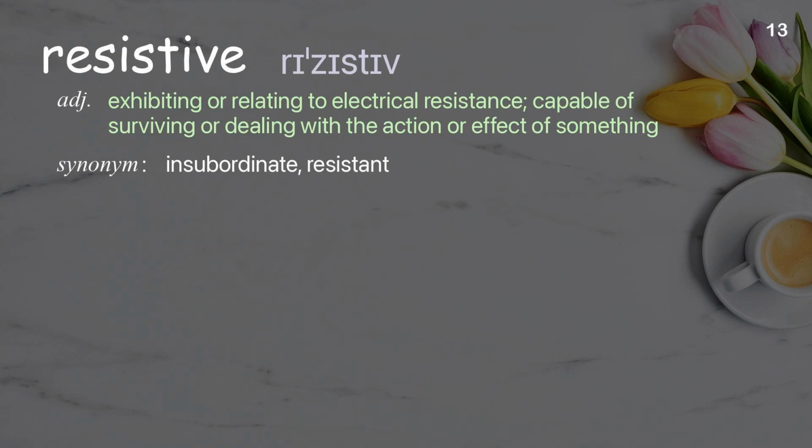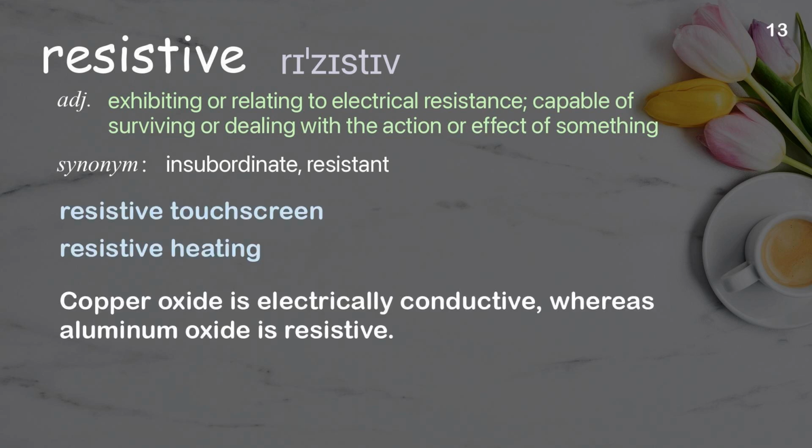Resistive. Exhibiting or relating to electrical resistance; capable of surviving or dealing with the action or effect of something. Examples: Resistive touchscreen. Resistive heating. Copper oxide is electrically conductive, whereas aluminum oxide is resistive.